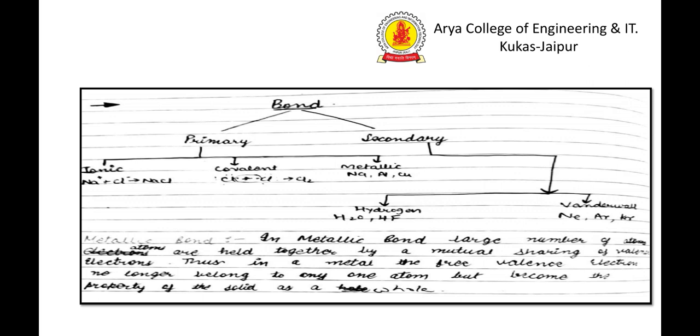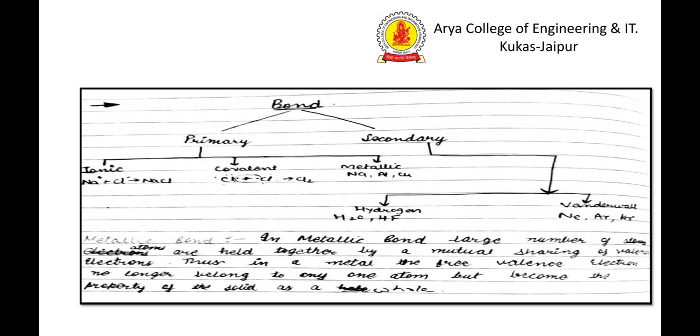Now we move to bonds. Basically, bonds are divided into two parts: primary bonds and secondary bonds. Primary bonds are divided into three parts: ionic bond, covalent bond, and metallic bond. First, we move to the ionic bond. In an ionic bond, complete transfer of electrons takes place.